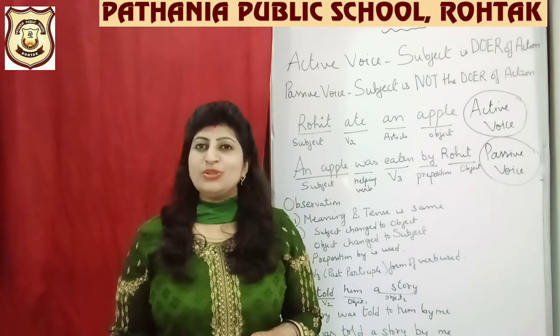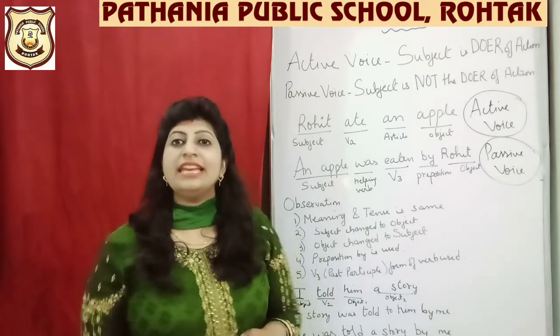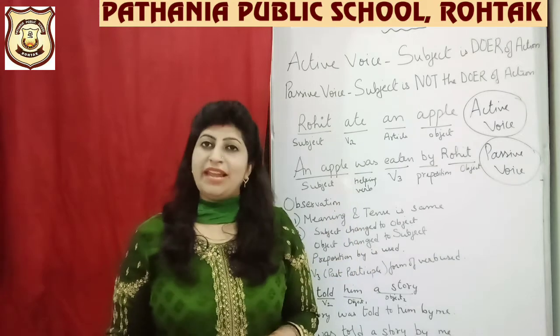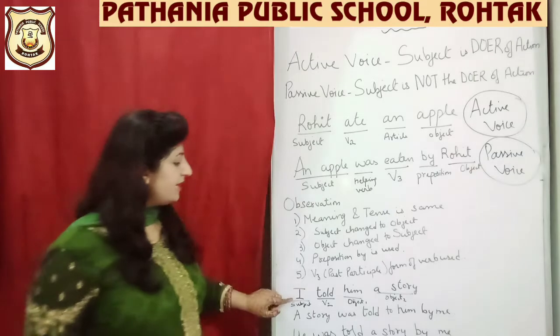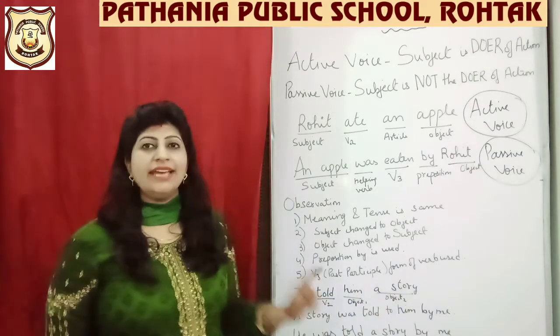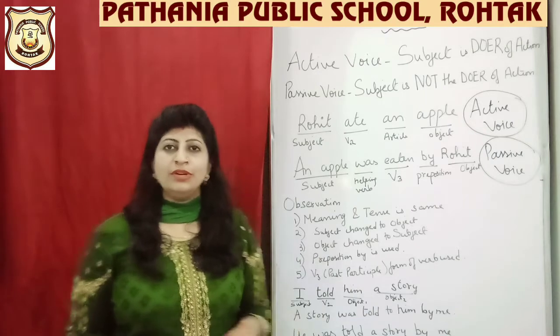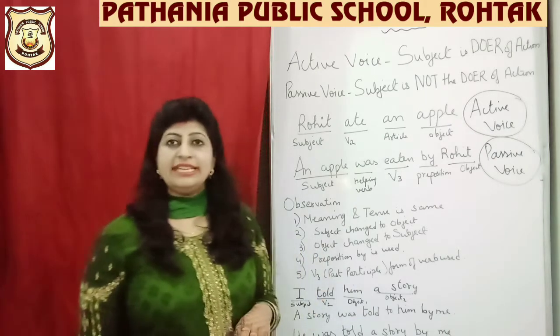But you don't need to worry because even if you have two objects in your sentence, the same rules are going to be applied. And I've just given an example. The sentence, I told him a story. I is your subject, which is without any doubt clear to you. Told is your verb. There is no confusion about it either.